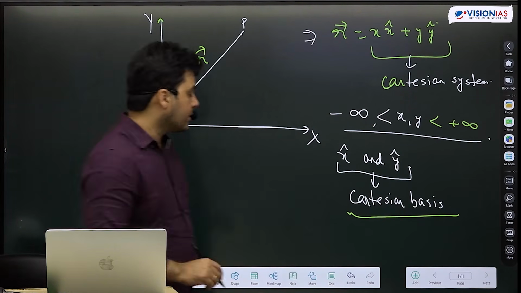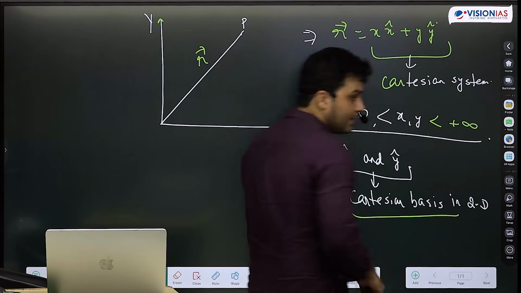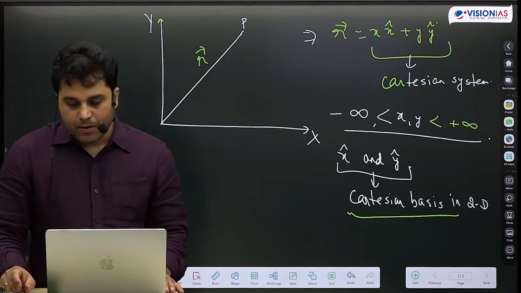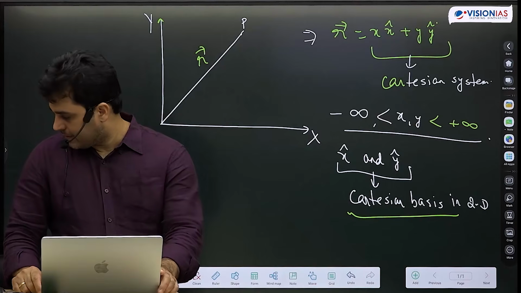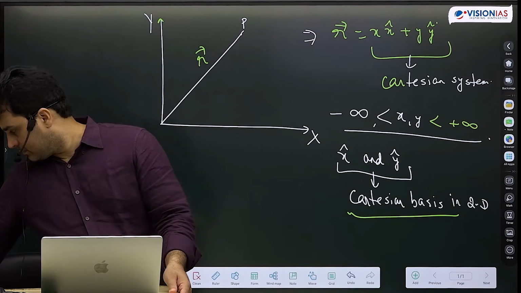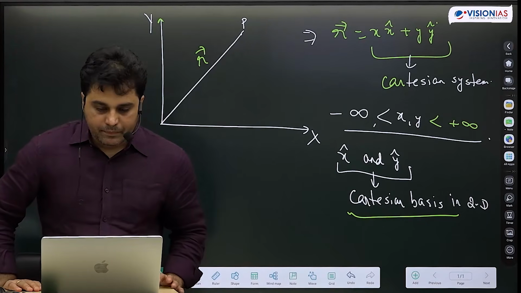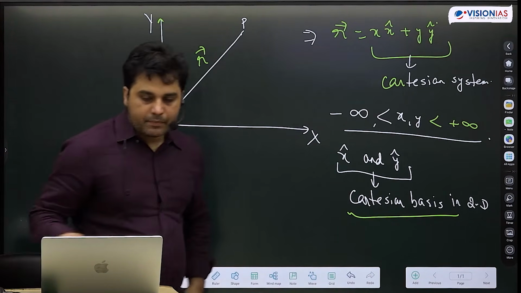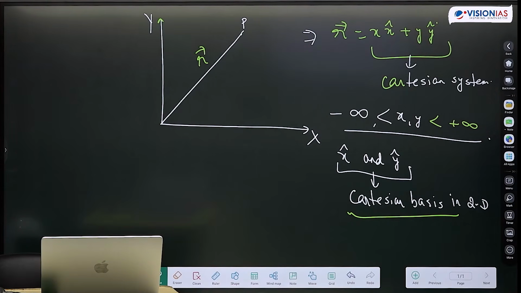Cartesian basis in 2D. Basis का यहाँ पे क्या मतलब है? All vectors, write down, all vectors can be represented with x cap and y cap in two-dimensional space.